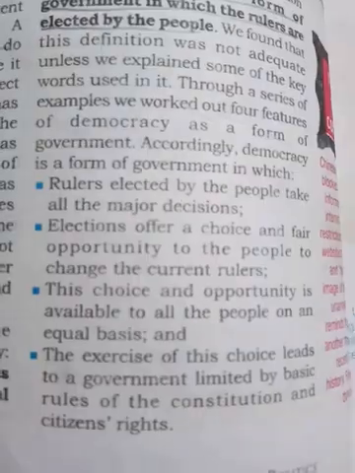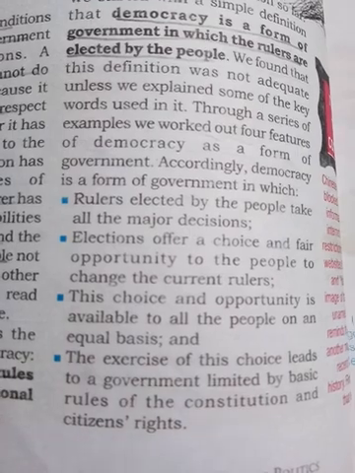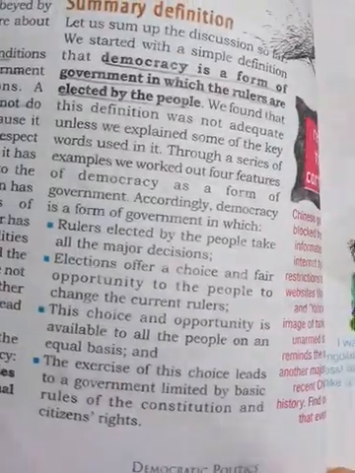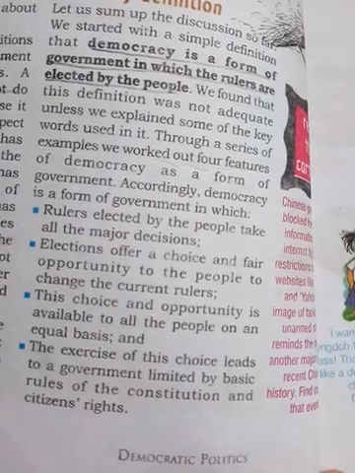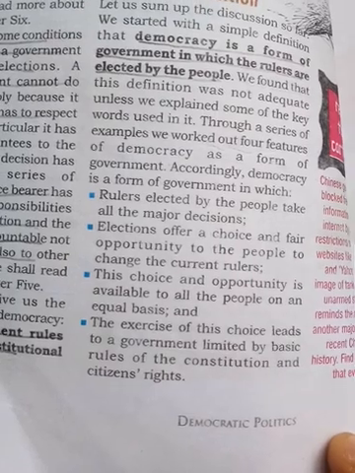That means elections are free and fair, giving equal opportunity to all, including the opposition. This choice and opportunity should be available to all the people.